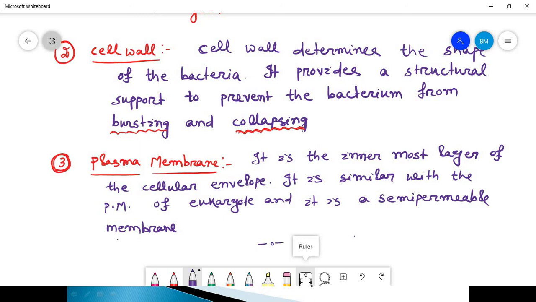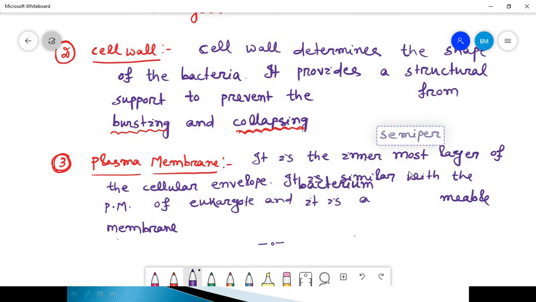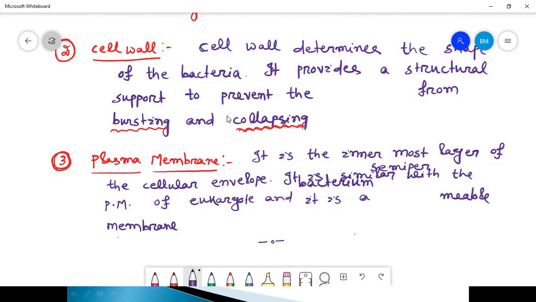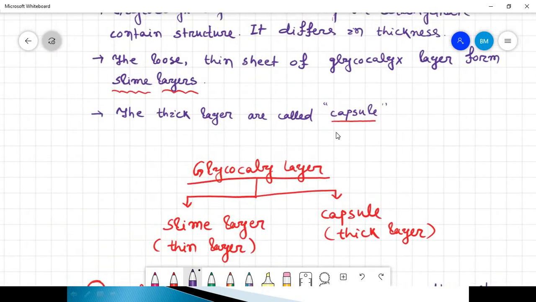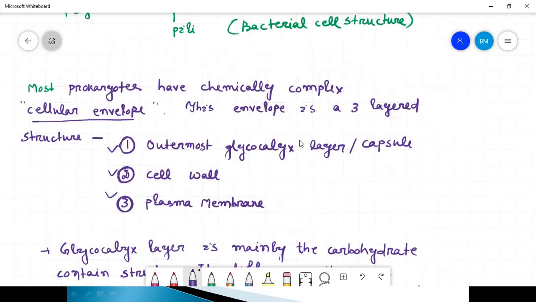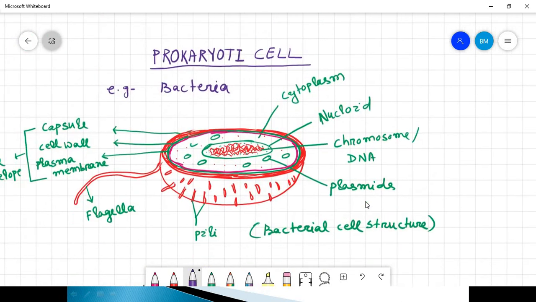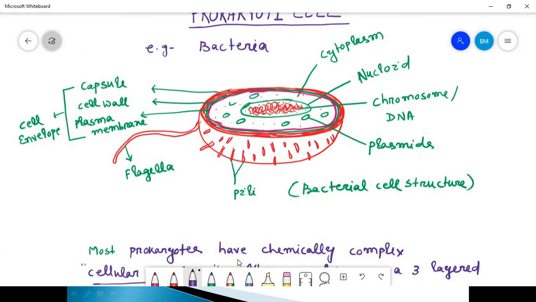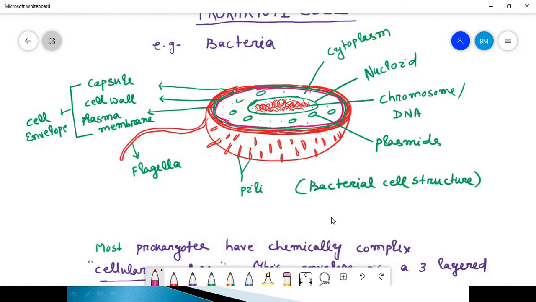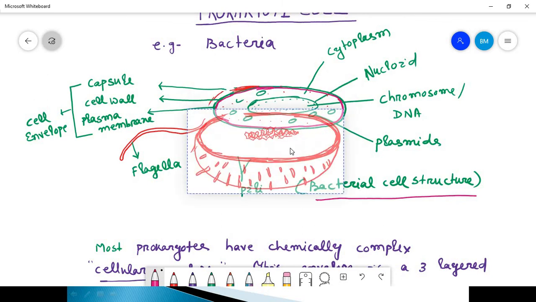Now, these are the explanations of the cellular envelope of prokaryotes. I have discussed this, and this is the structure of the bacterial cell, which I have mentioned here. I think it is all clear.